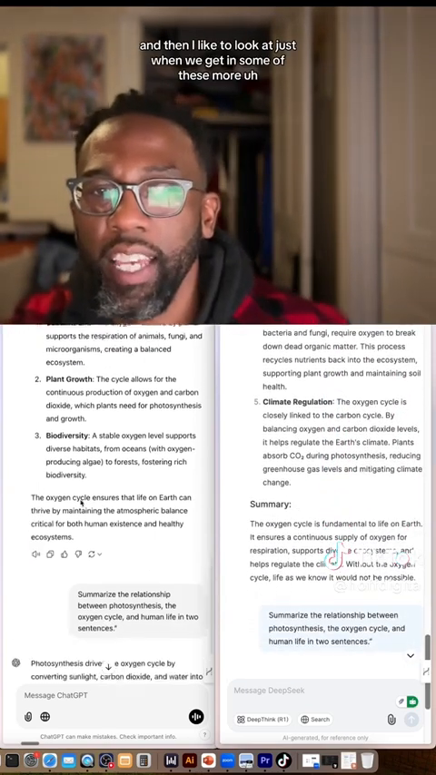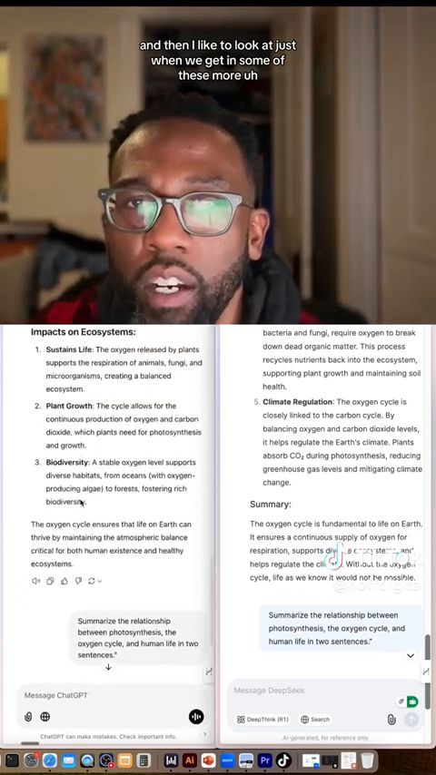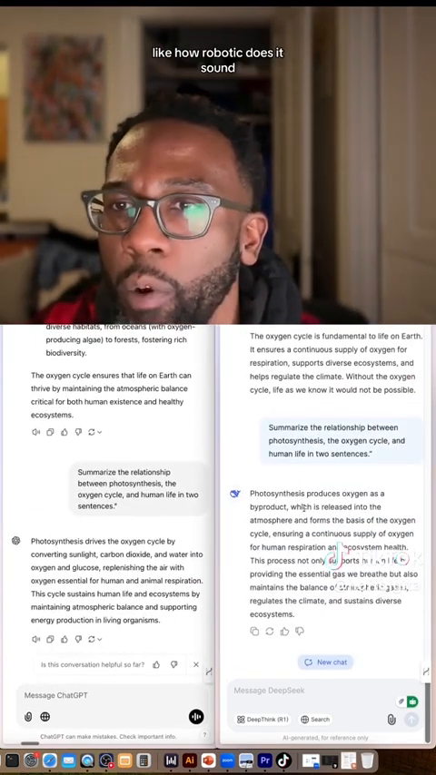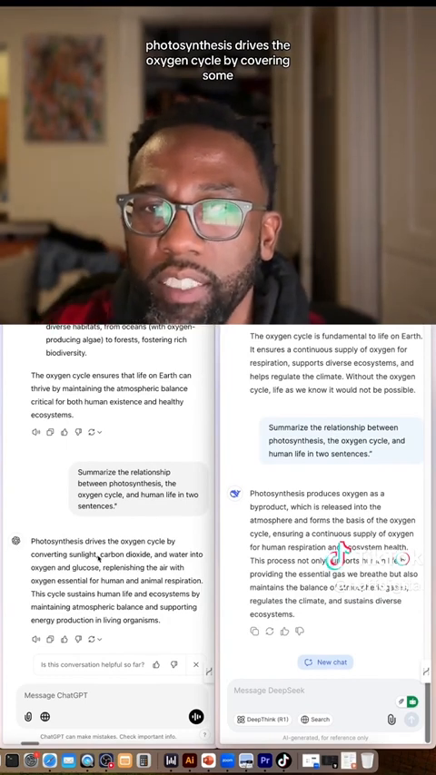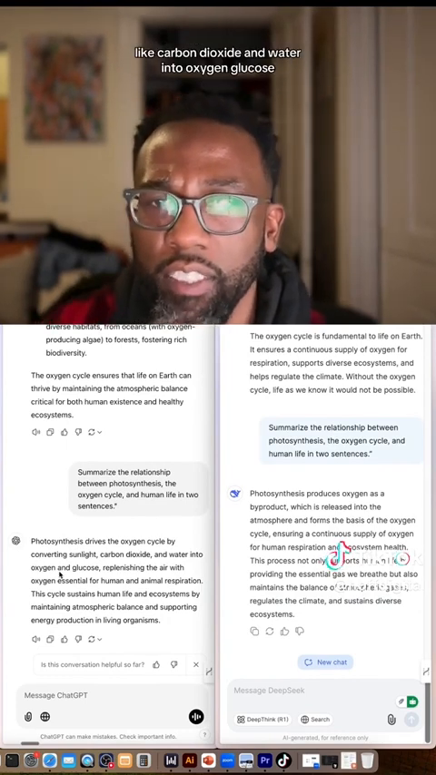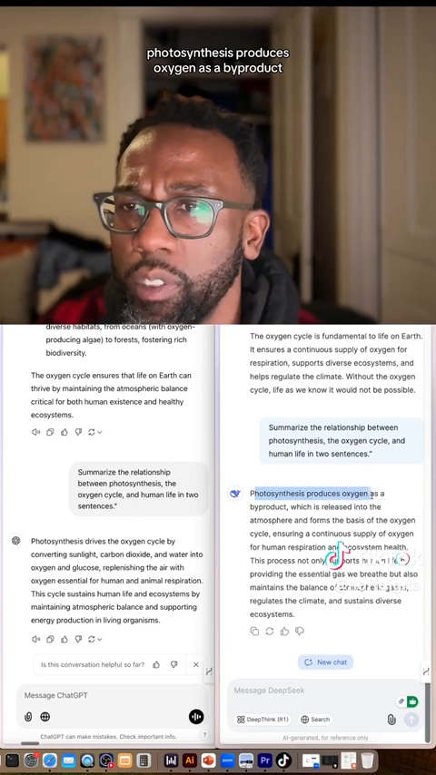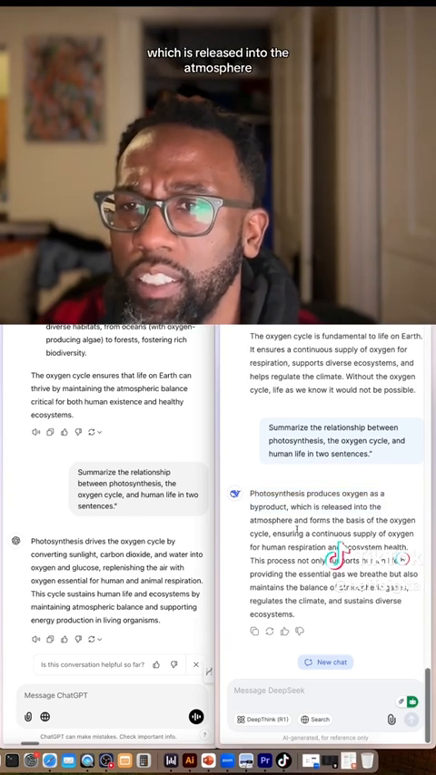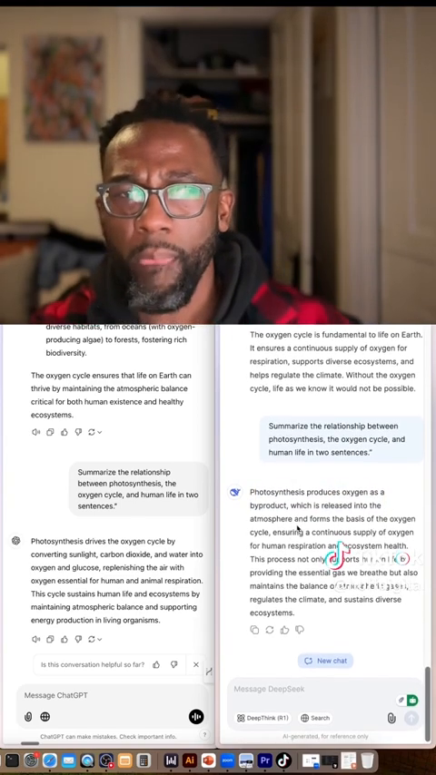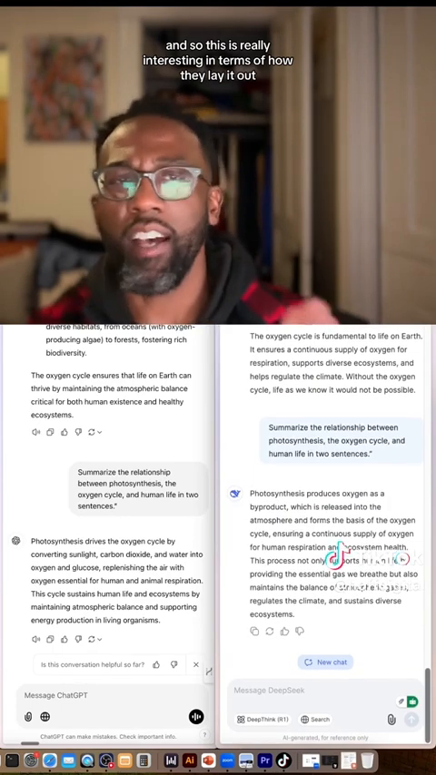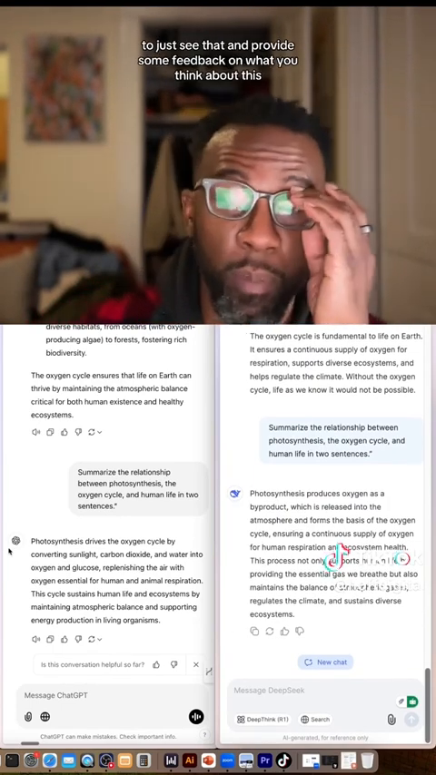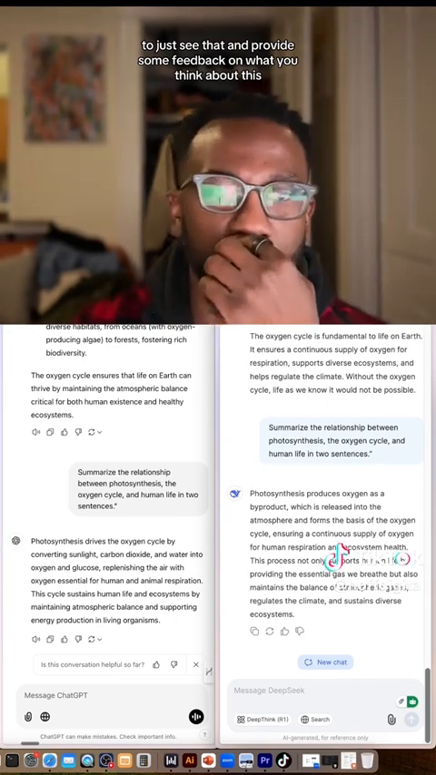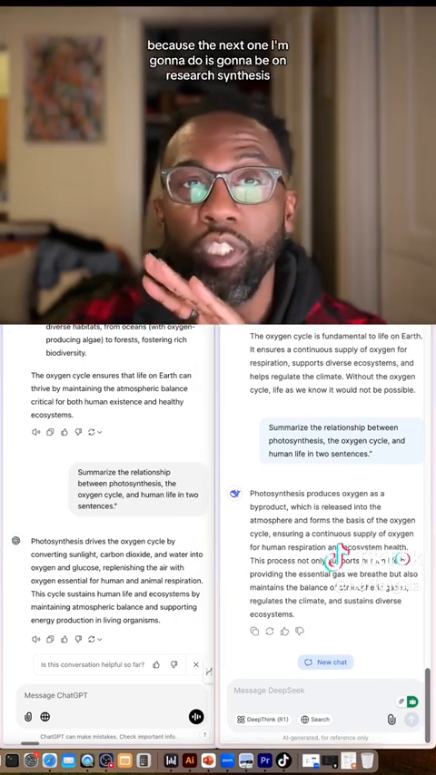And then I like to look at, when we get into some of these summaries, how robotic does it sound? Photosynthesis drives the oxygen cycle by converting sunlight, carbon dioxide, and water into oxygen and glucose. Photosynthesis produces oxygen as a byproduct, which is released into the atmosphere. And so this is really interesting in terms of how they lay it out. This is our first test, and I just want you guys to see that and provide some feedback on what you think about this, because the next one I'm going to do is going to be on research synthesis.